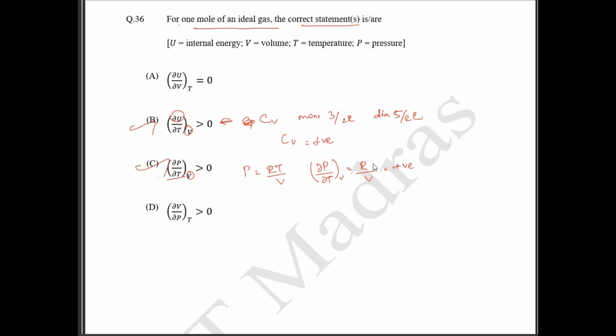Now option D ல என்ன இருக்கு, change in volume with respect to pressure. So V is equal to RT by P, correct? So if you differentiate change in volume with respect to pressure at constant temperature, so differentiate பண்ணா என்ன ஆகும், this is going to be minus RT by P square. Okay, so இங்க என்ன ஆகுது, this is going to be negative. So அப்ப என்ன ஆகும், your dou V by dou P is going to be negative, is going to be less than 0. So this is wrong.